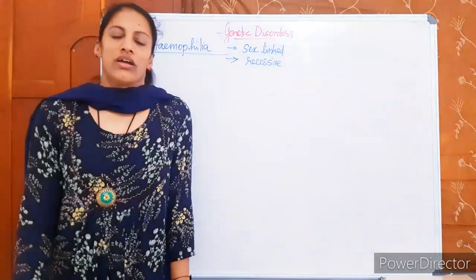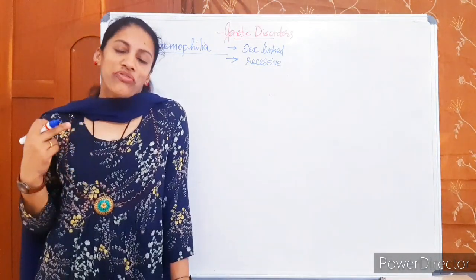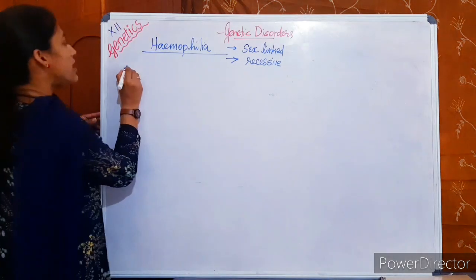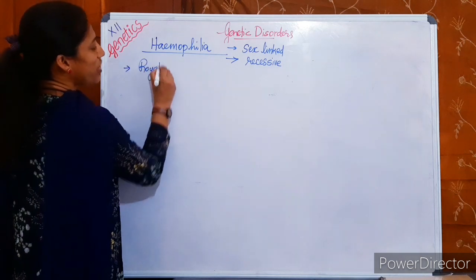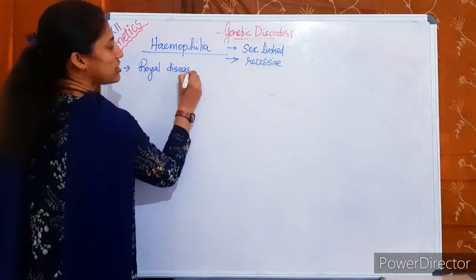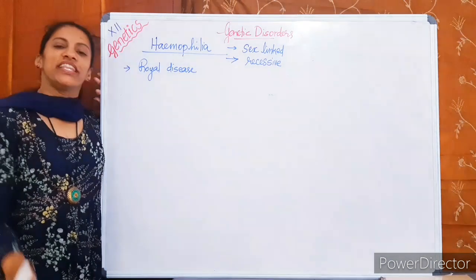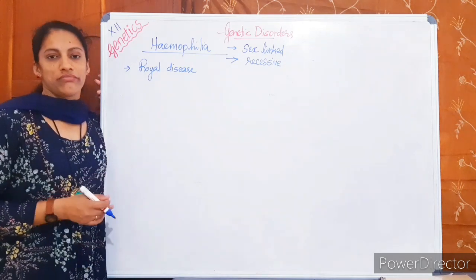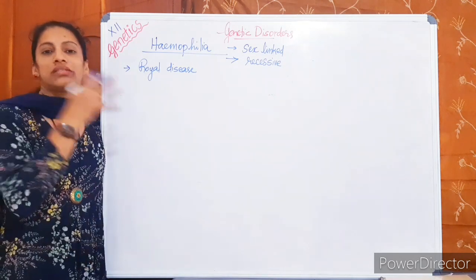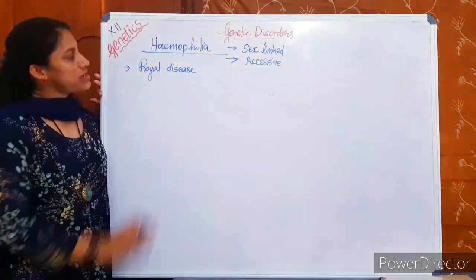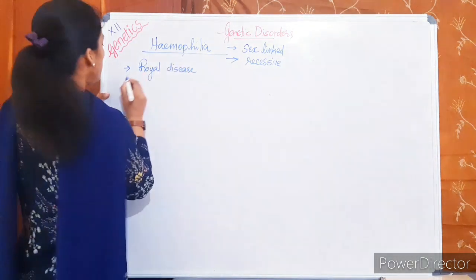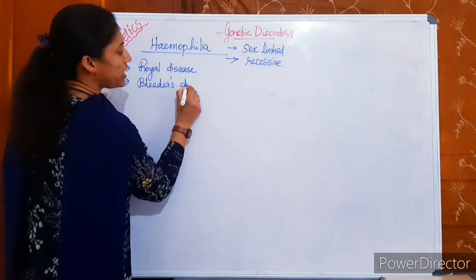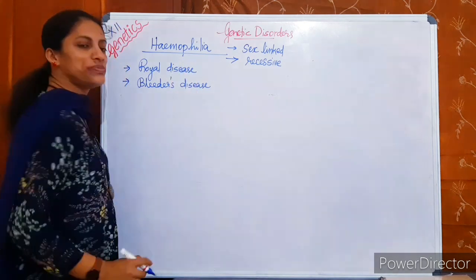Did you hear earlier about hemophilia? You may be familiar with this disease as the royal disease. Why is the disease called the royal disease? Because the disease was most prevalent in the royal families of Britain, Russia, and so on. This disease was common there, so the disease is known as royal disease. Then the disease is also known as bleeder's disease. Why is it so?